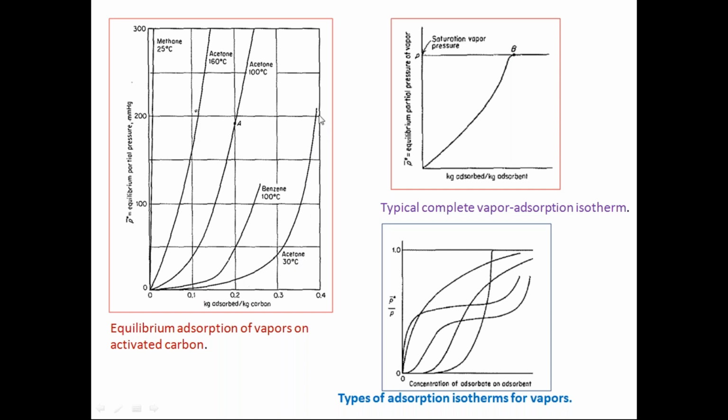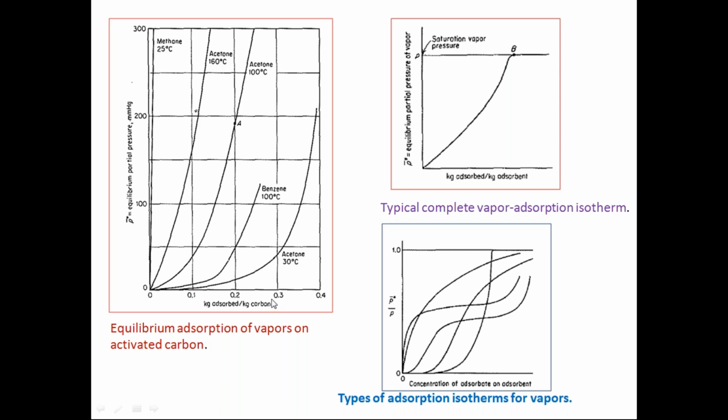That means this is the best curve, which will consume less activated carbon for removal of the maximum acetone. So at 30 degrees centigrade, higher temperatures are not required for the adsorption. Therefore, it is a low energy operation. Energy consumption will be very, very less in this case.